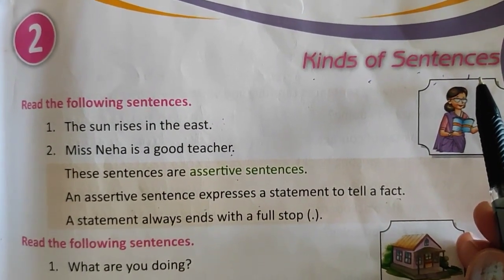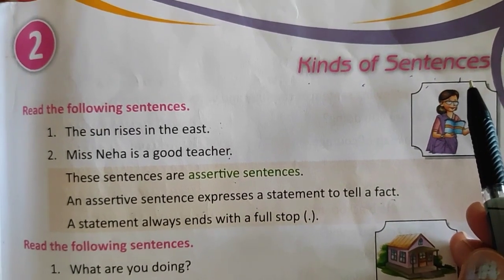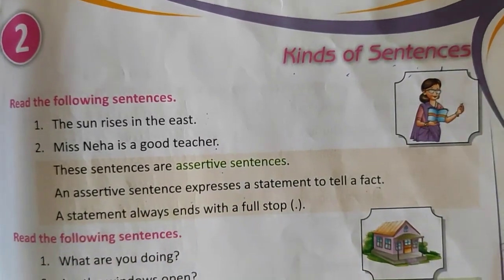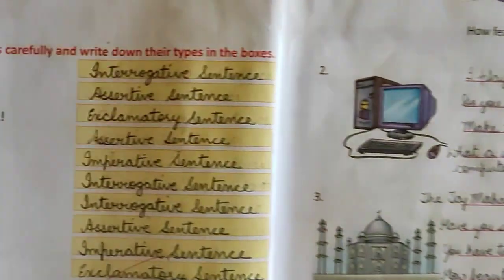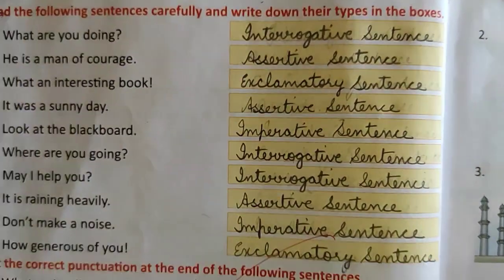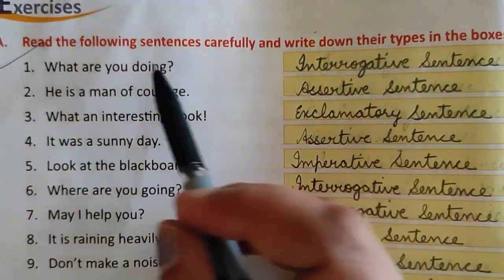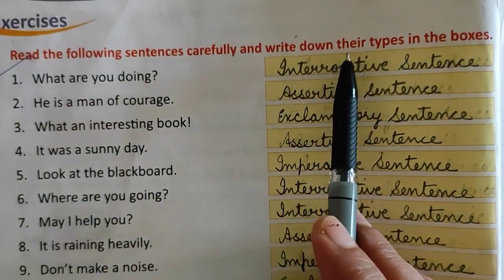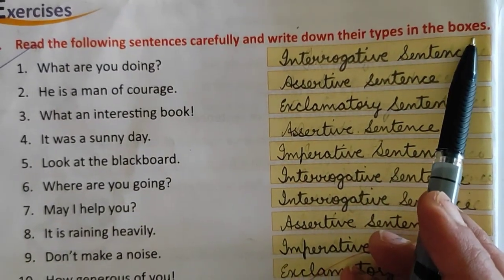Now we are going to start with the book exercises of this lesson. So take out your English grammar books. Take out page number 10. On page number 10 we are going to start with exercise A. Read the following sentences carefully and write down their types in the boxes.